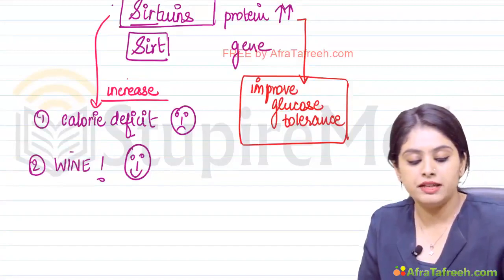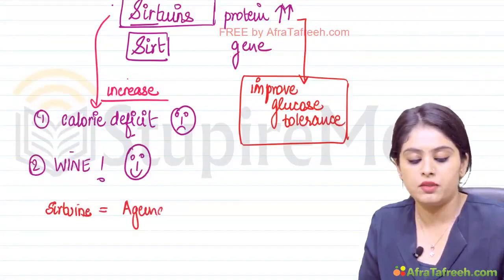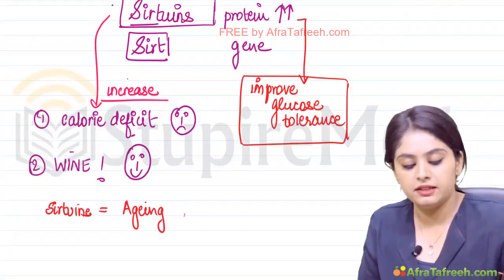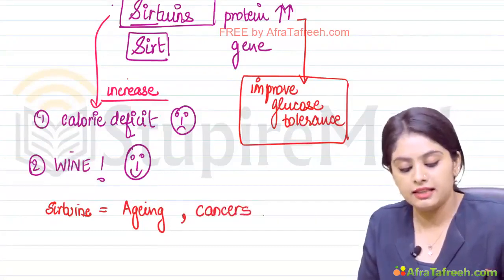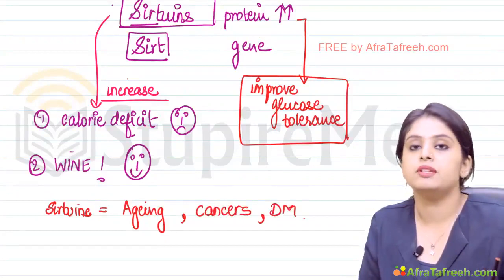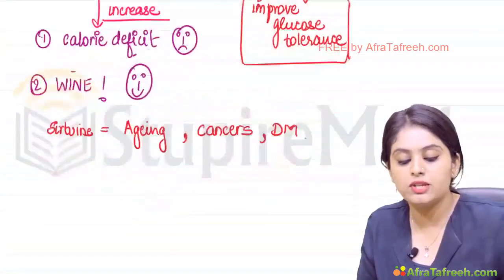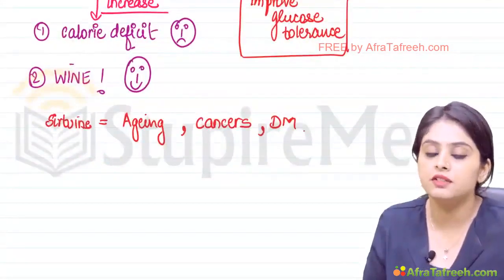Now first it was said that sirtuins only have a role in aging. But now it is said that they also have a role in cancers and they also have a role in diabetes mellitus. So this is a question that has been asked in previous years.